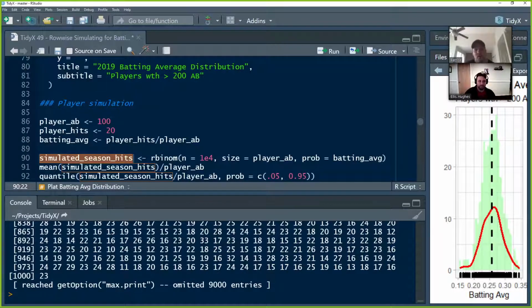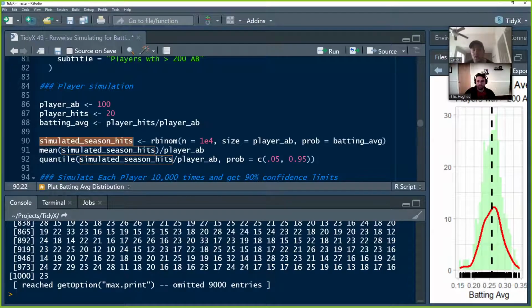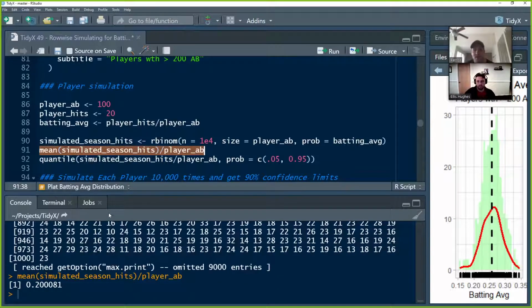To get the average of the simulated batting average, we divide the mean of the simulations by the at-bats, and we get 0.2, which is the batting average that we observe for this player.